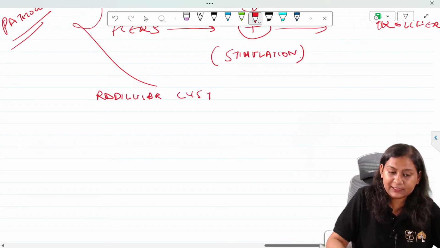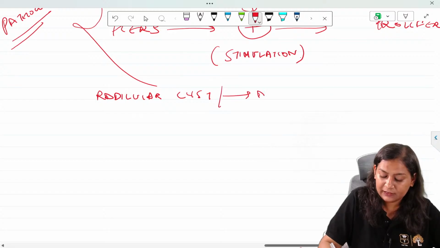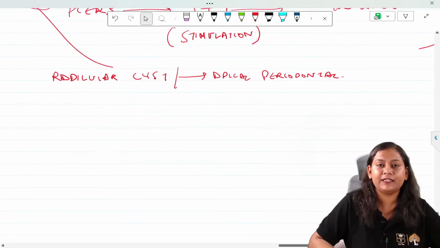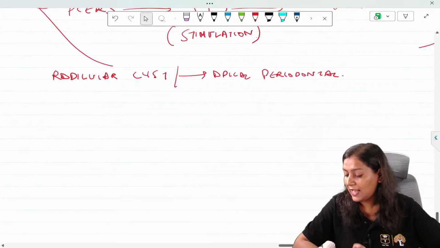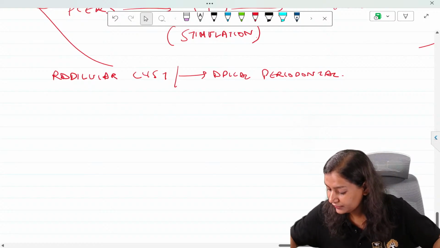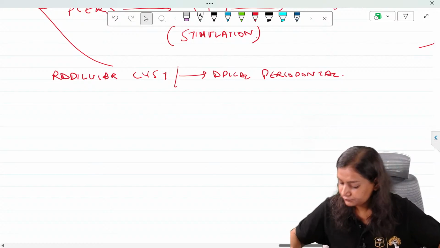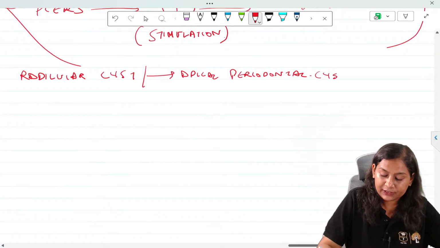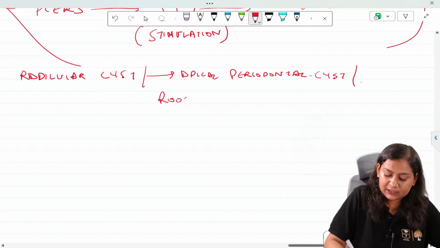Radicular cyst. It is also called as apical periodontal cyst. Now, we will discuss this in detail with the help of a diagram. As of now, you guys just write this. It is called as apical periodontal cyst, root end cyst.